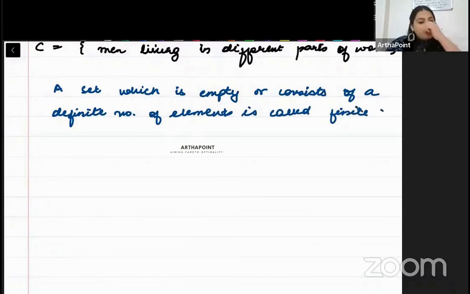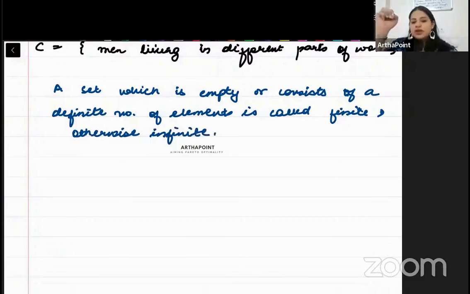Many students get confused whether the null set is finite or infinite. Beta, it doesn't have even one element, so it has to be a finite set, right? So any set which is empty or contains a definite number of elements is called a finite set. Otherwise, it is an infinite set.